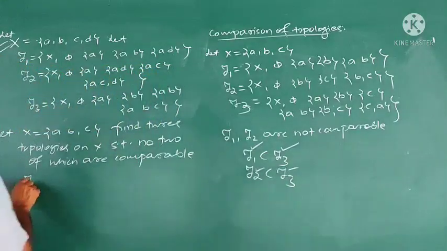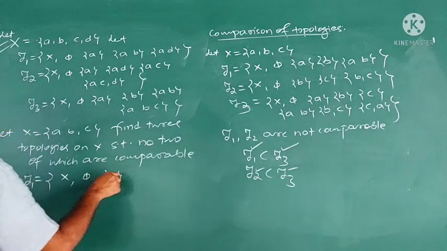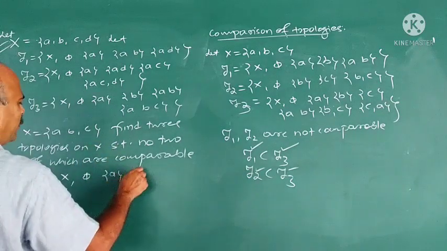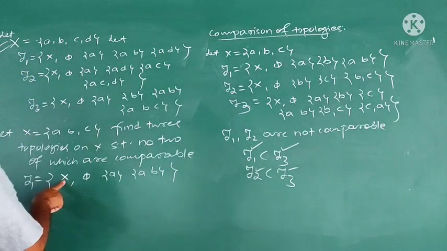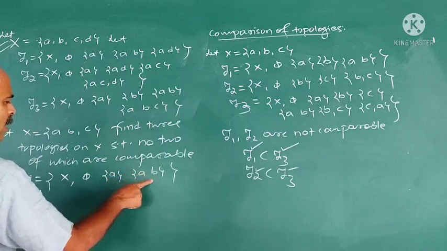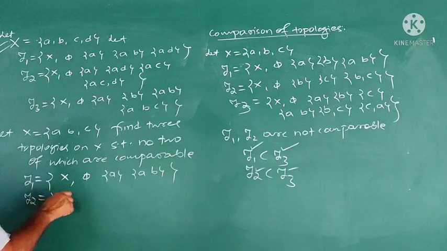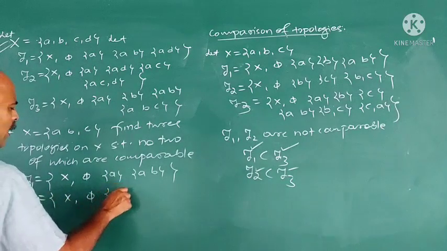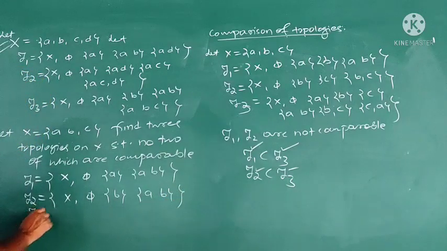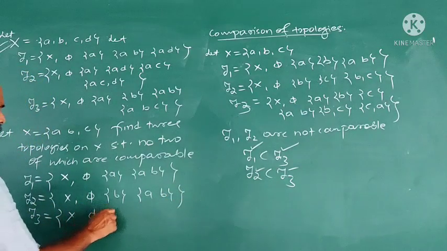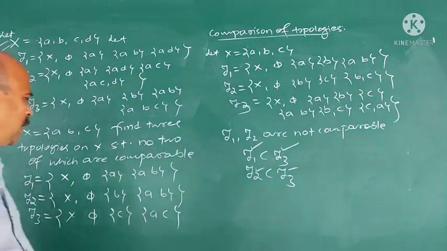Say I write topologies like this. Suppose TOE1 is {X, phi, {A}, {AB}}. Then it is a topology, because X and phi are there, union is there, intersection is also there. TOE2 is {X, phi, {B}, {AB}}, and TOE3 is {X, phi, {C}, {AC}}.